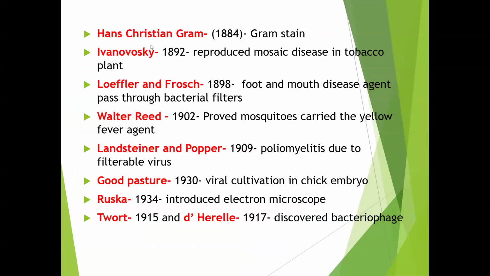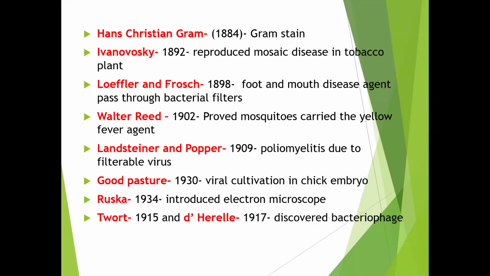And next, Hans Christian Gram in the year 1884. He discovered gram staining. So what is gram staining? Gram staining is a basic staining technique in microbiology. Based upon the gram staining, bacteria are divided into gram positive bacteria and gram negative bacteria. Gram positive bacteria appear purple or violet in color, and gram negative bacteria appear pink or red in color.